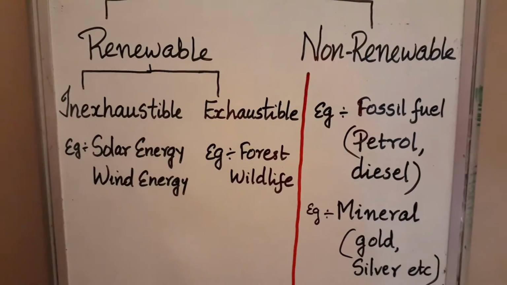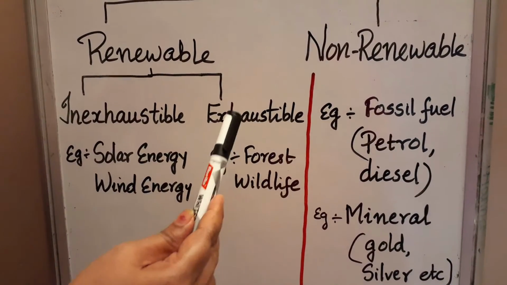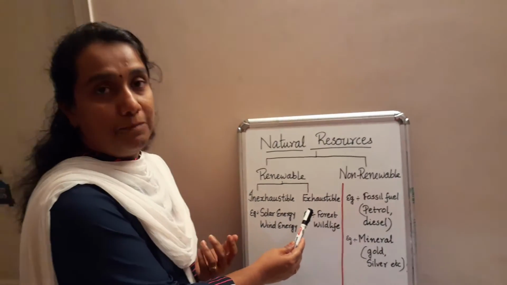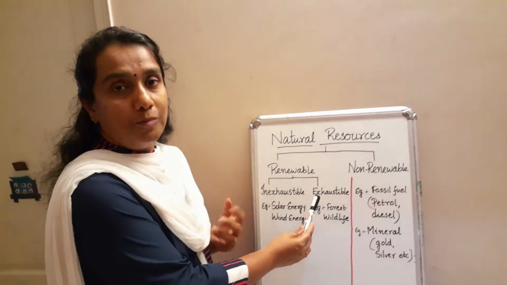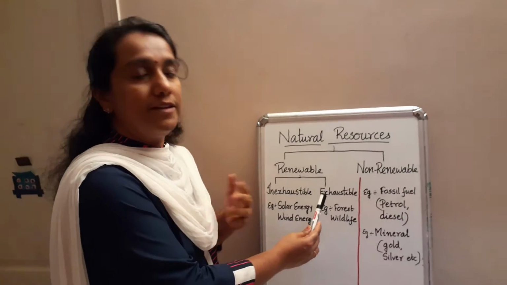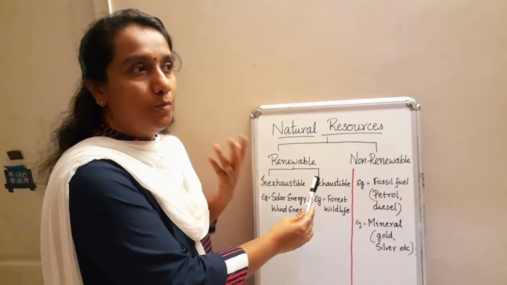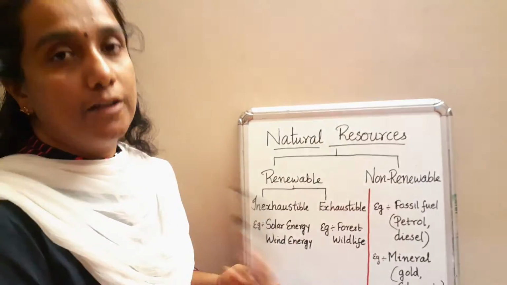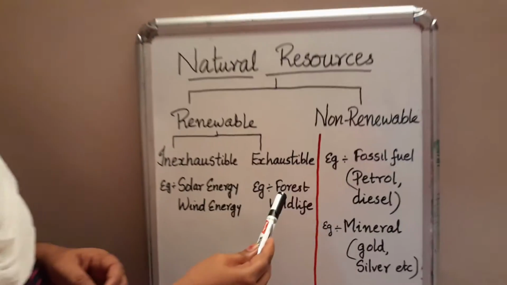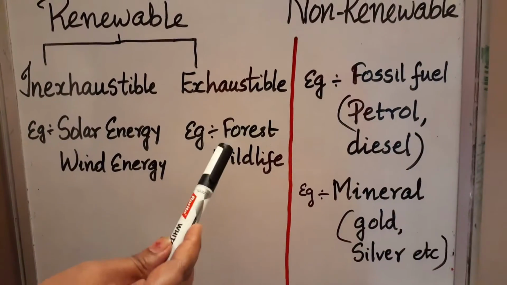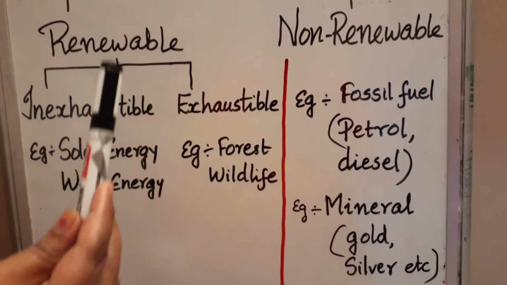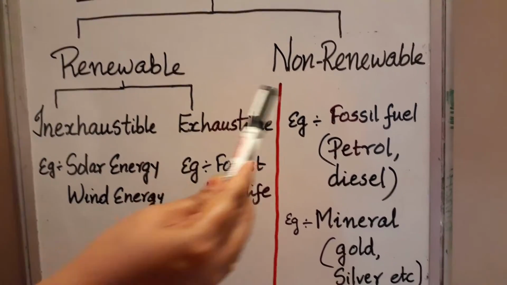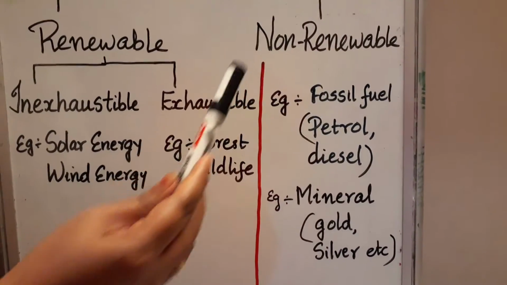Okay, exhaustible. Exhaustible means it will be there, but the forest and the wildlife may get depleted by continuous human interventions. If it is damaged by human activities, but after some time we can renew it, that type of resources are known as exhaustible resources. Example, forest and wildlife. Hope it is clear for you. These are renewable resources. Next one is non-renewable resources.